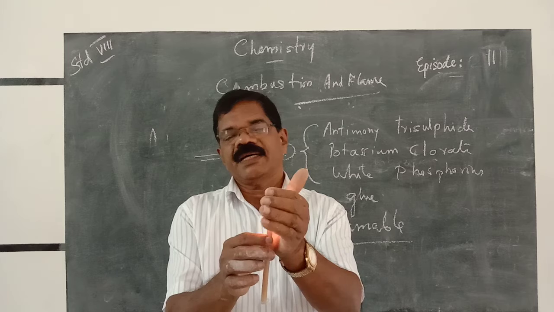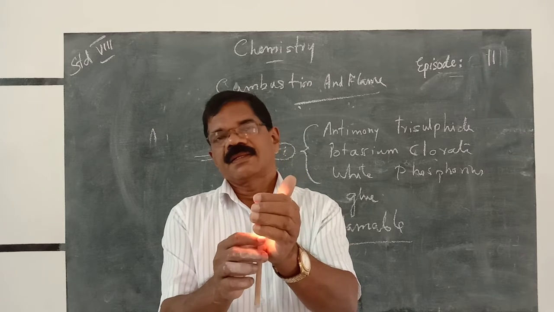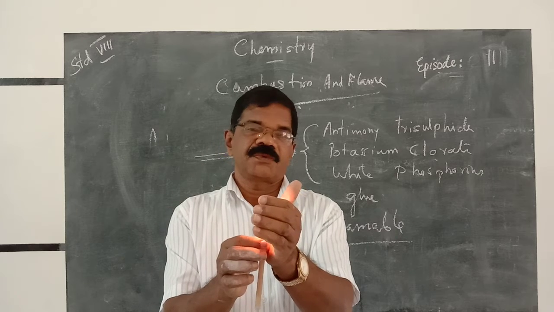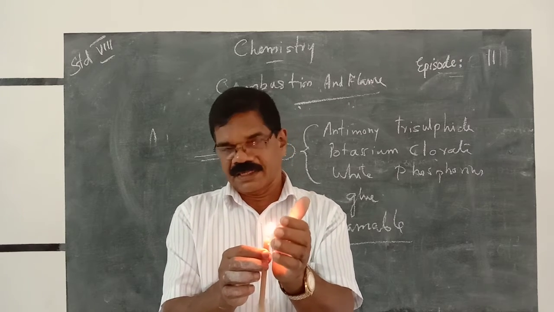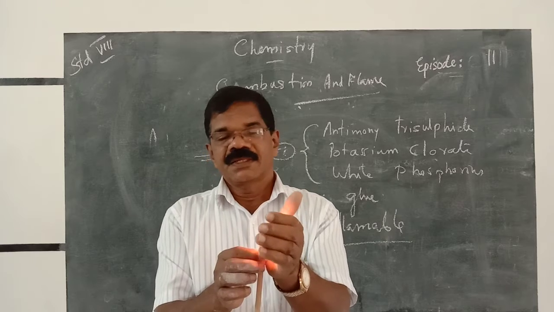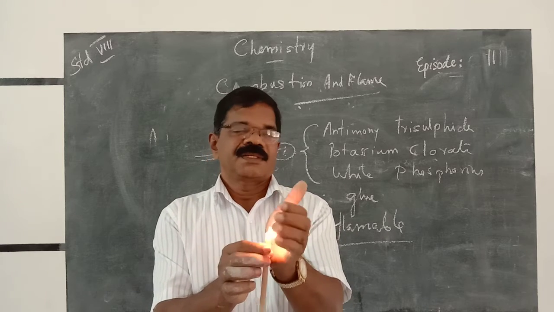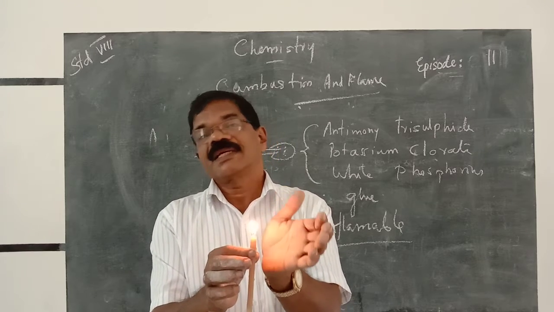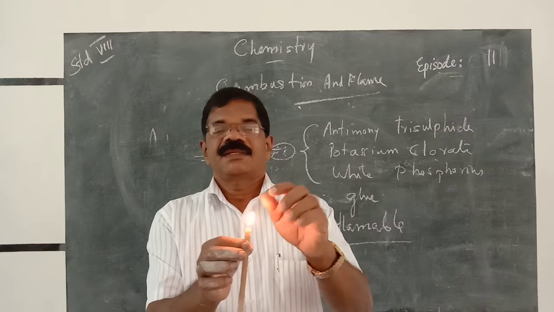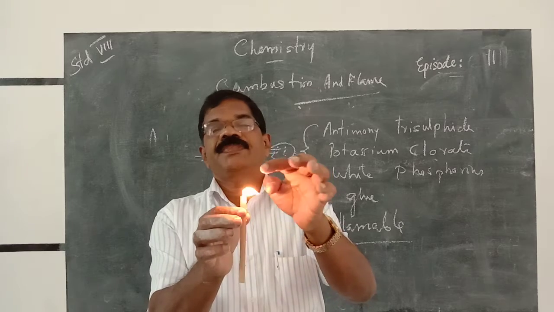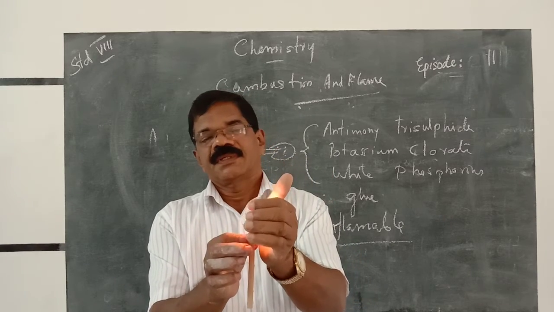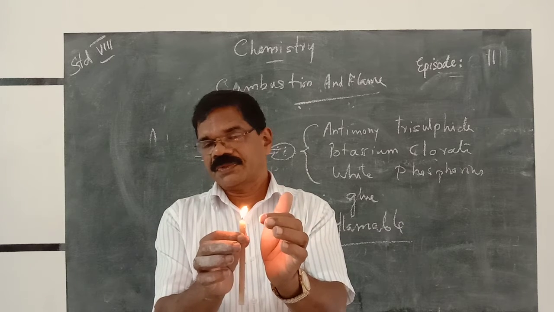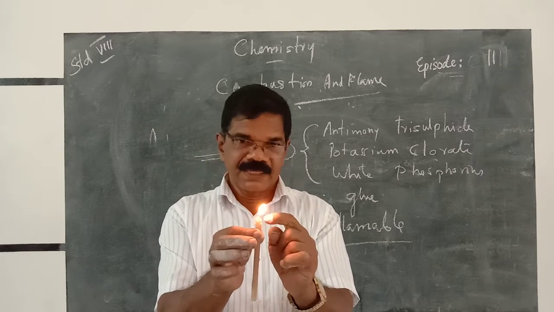Where is the hottest part? You can clearly see the flame if you place it in a room where there is no wind. Now there is a strong wind, so the flame does not stand direct. It is flickering, and if it is flickering, we can't see the parts. Then you clearly look: the tip of the flame is highly hot, the middle is moderately hot, and the lower part is least hot.